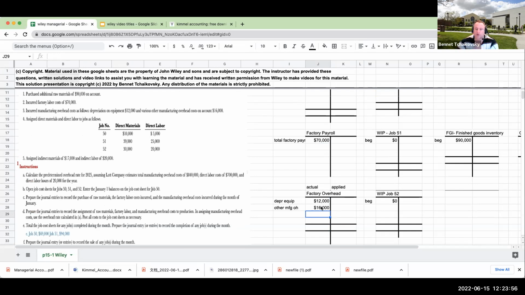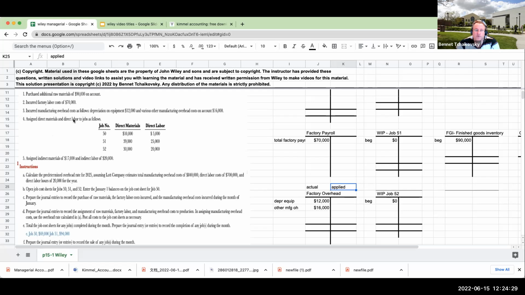And what you'll notice here is when I'm dealing with factory overhead, before we would just list out all of these costs over here on the left. Basically by the end of the month, we would just ship it off over here to one work in process account. But because we're now dealing with multiple jobs, we're going to have two parts of our factory overhead T account. We're going to have actual, which is what we actually spent, and then we're going to have applied, which is how the overhead is being applied to jobs. So let's now go ahead over here and take a look at this one.